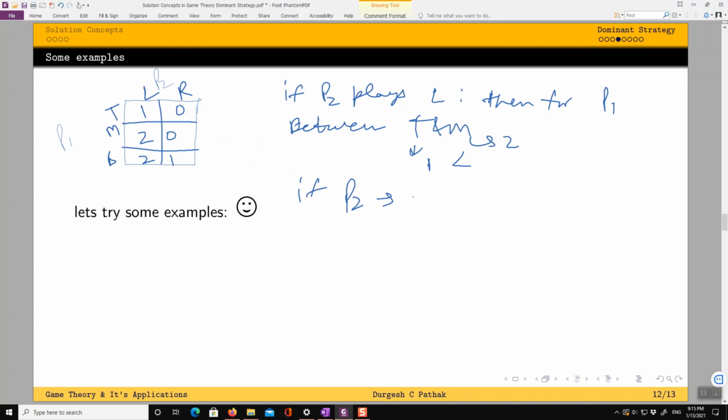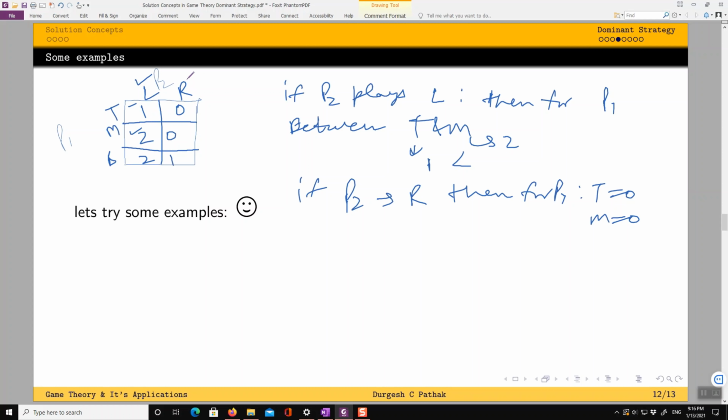But what if P2 actually chooses R? Then for P1, the payoff from T is 0, and the payoff from M is 0. And I don't need to say that 0 is equal to 0, so he will be indifferent between these two payoffs, right? So you see, for one particular action of player 2, that is L, M is strictly better than T for player 1, because 2 is strictly greater than 1.